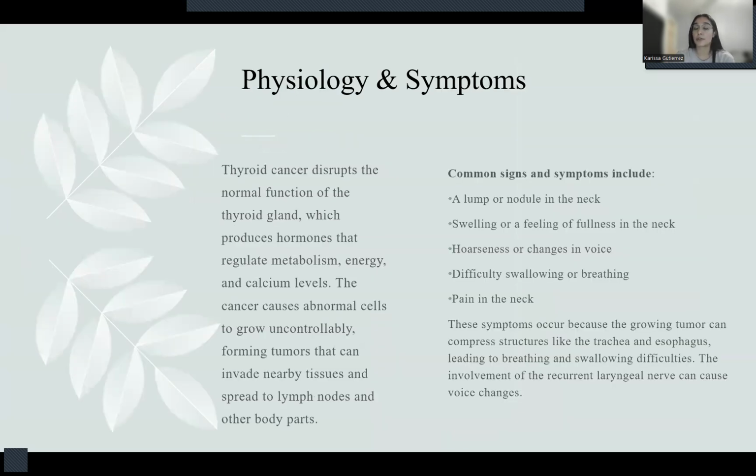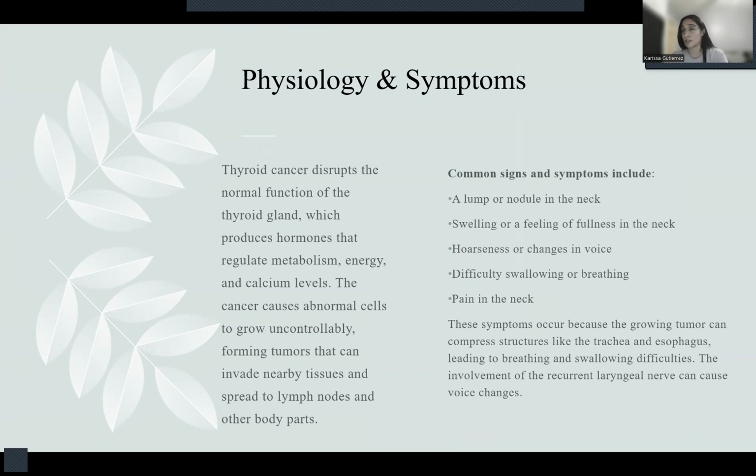Thyroid cancer disrupts normal function of the thyroid, which is to produce hormones that regulate metabolism, regulate energy, and calcium levels. The cancer usually causes abnormal cells to grow uncontrollably, which would form the tumors that could invade. These tumors can also invade nearby tissues, spreading into the lymph nodes and other body parts.